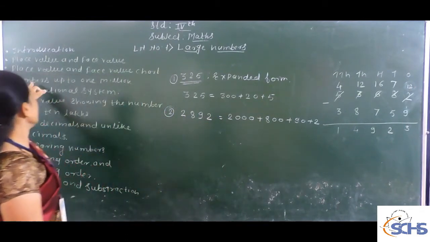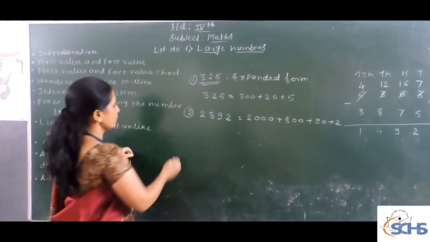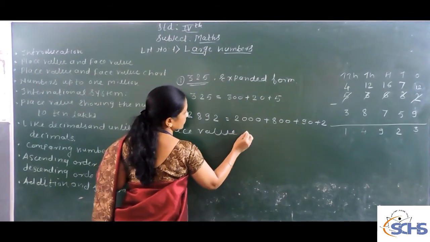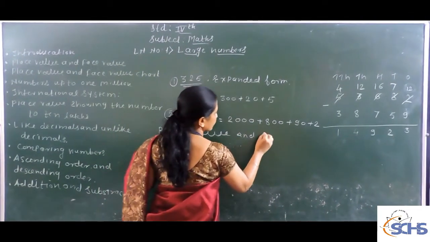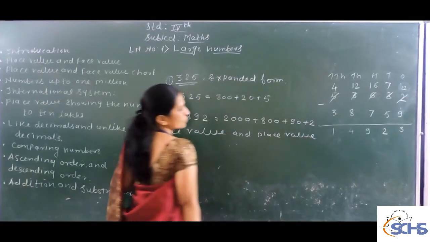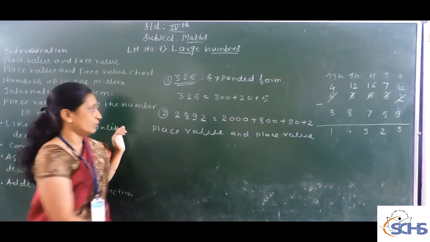After that, see place value and face value. What is meant by place value and face value? These are very important terms generally used in math.